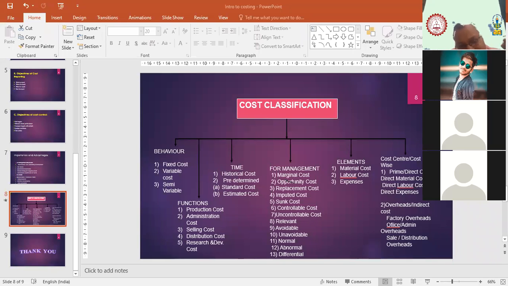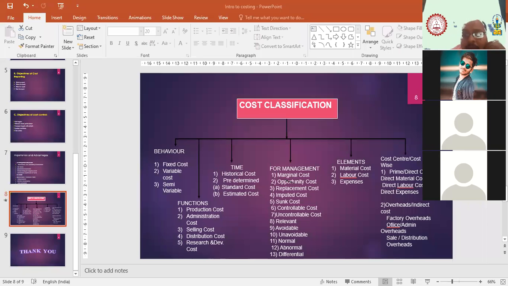The variable cost is that cost which varies, which changes with your level of production. If you produce 10,000 units, you need raw material for 10,000 units. If you are making 100 units, you need material for 100 units. Am I clear? Another example is direct labor, or we can say the labor expenses, if you are paying the labor on the basis of their production. If the worker is able to produce 500 units, you are paying him for 500 units. If he is making, let's say, 100 units, you'll be paying for 100 units.